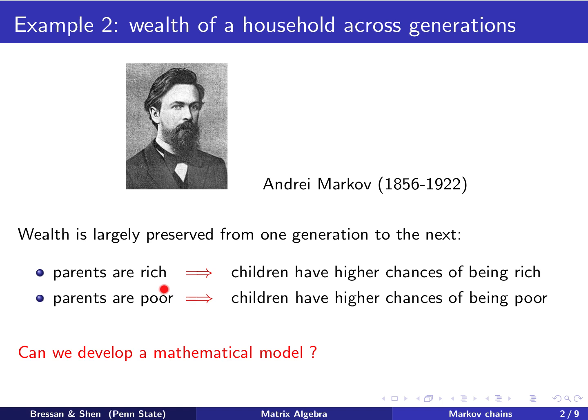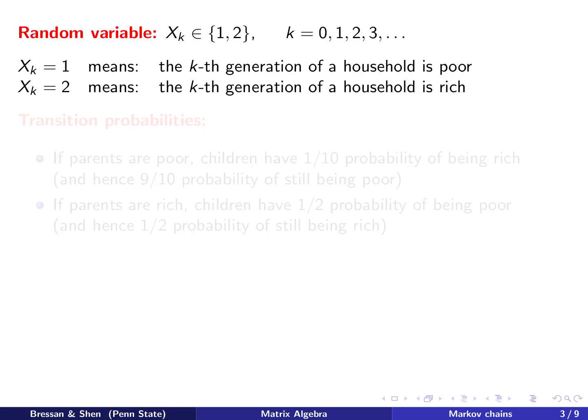If parents are rich, then children have higher chances of being rich. And if parents are poor, children would have higher chances of being poor. That's the assumption, and then we will later give a quantified number of exactly how much higher a chance for each. If that is the case, can we develop a mathematical model?